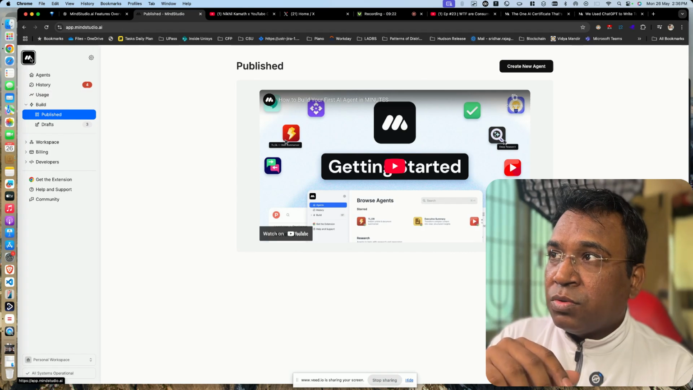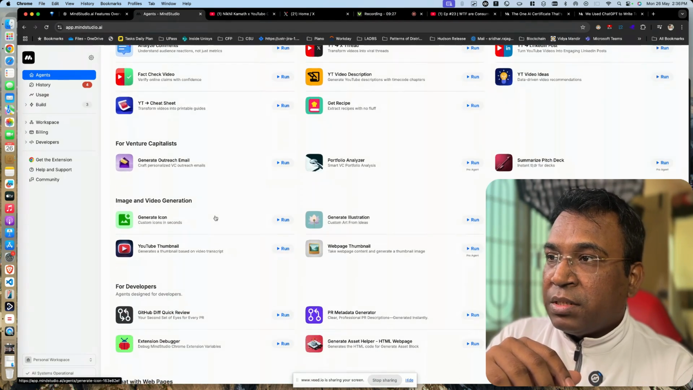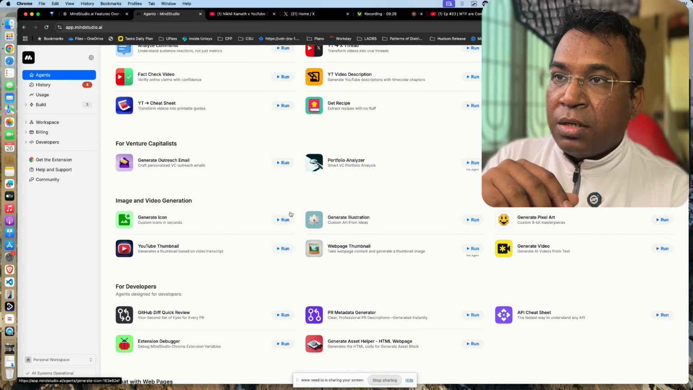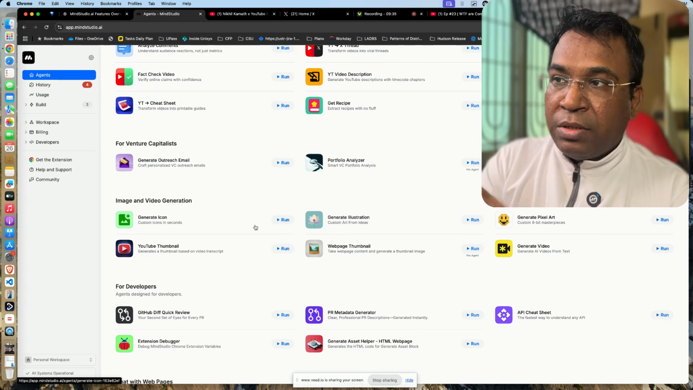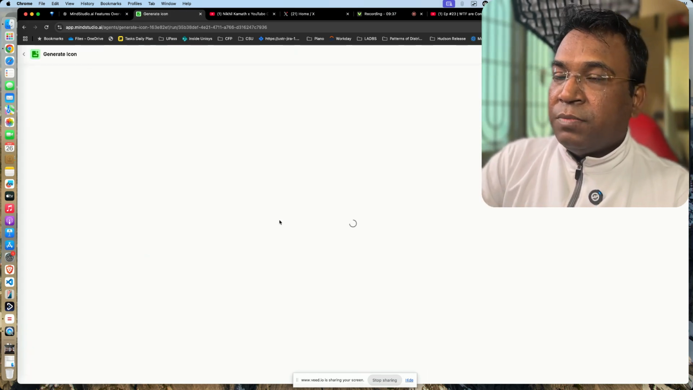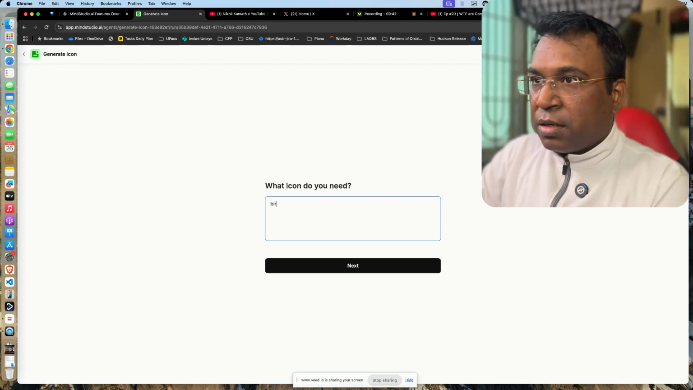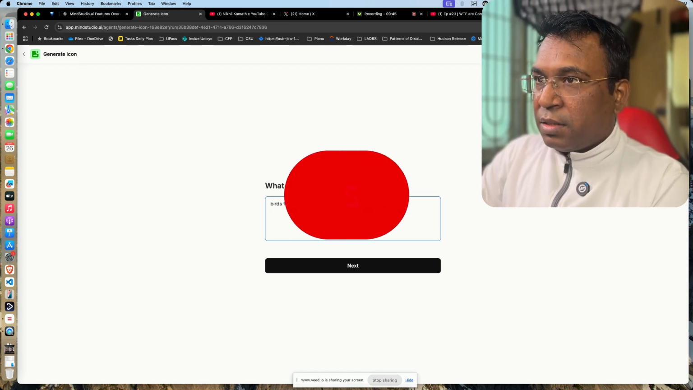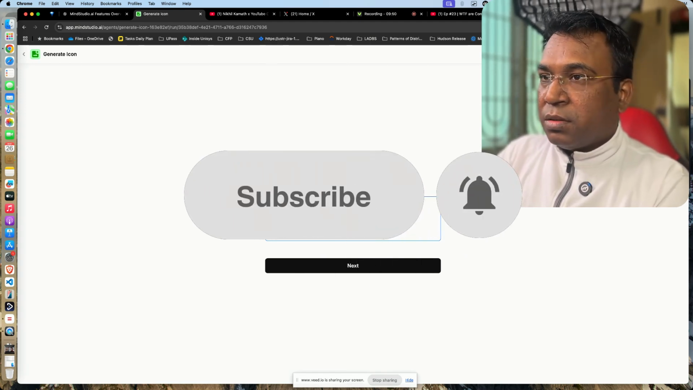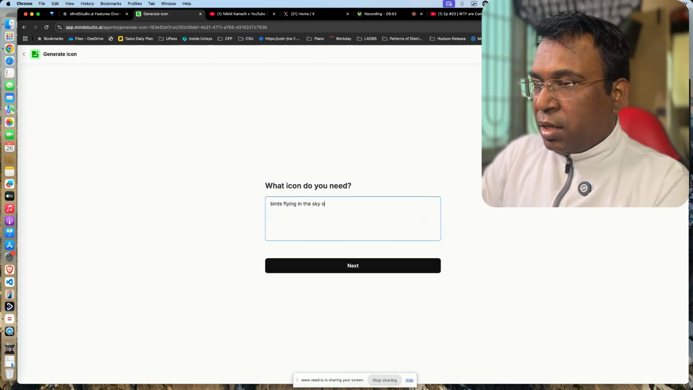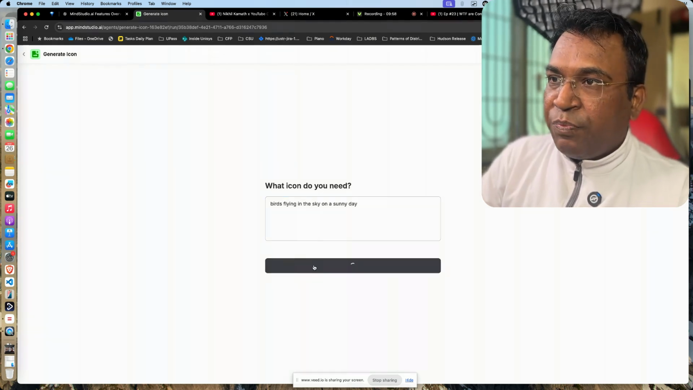One thing I wanted to show you which is very nice is video creation and image creation. You can generate an icon, generate an illustration, generate pixel art, generate video, right? So maybe I will just show you one icon creation. Maybe I will say birds flying in the sky on a sunny day. This is just a small icon which I wanted to create.